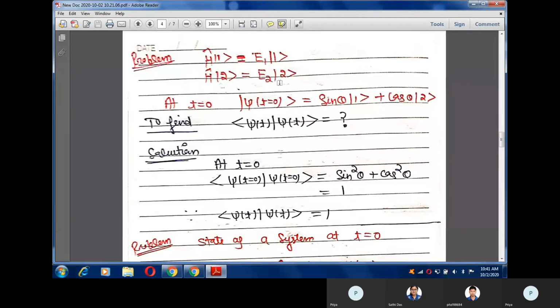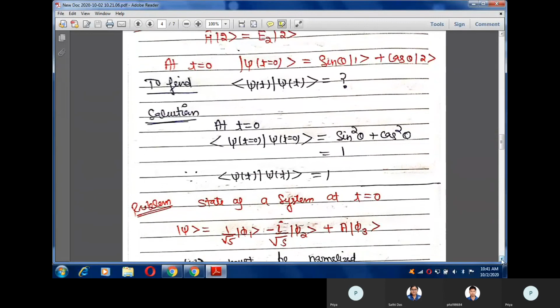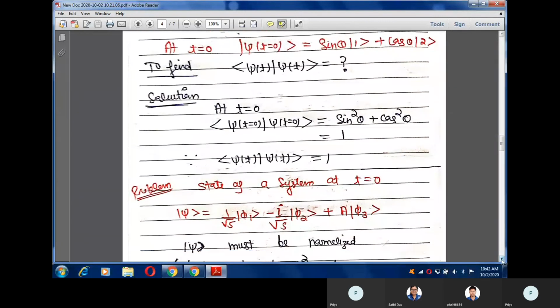But you do not need to do all these calculations. You can do it by a shortcut method. First of all, just check that the state at time t equals 0 is normalized or not. See from here that the state at time t equals 0 is normalized. So you can definitely say that this state at time t is also normalized. So you can directly choose your option, this one is the answer of the problem. The state at any other time is also normalized.